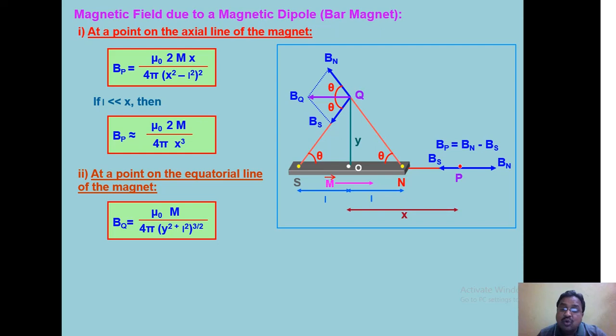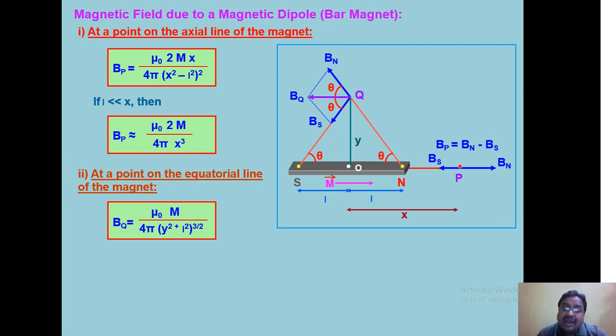So, taking Bn and Bs as two sides of a parallelogram, you may complete the parallelogram, so that applying parallelogram law of vector addition, the resultant field direction may also be obtained. If it represents a parallelogram, that will be, by subscript we may say BQ, it will be along QP.